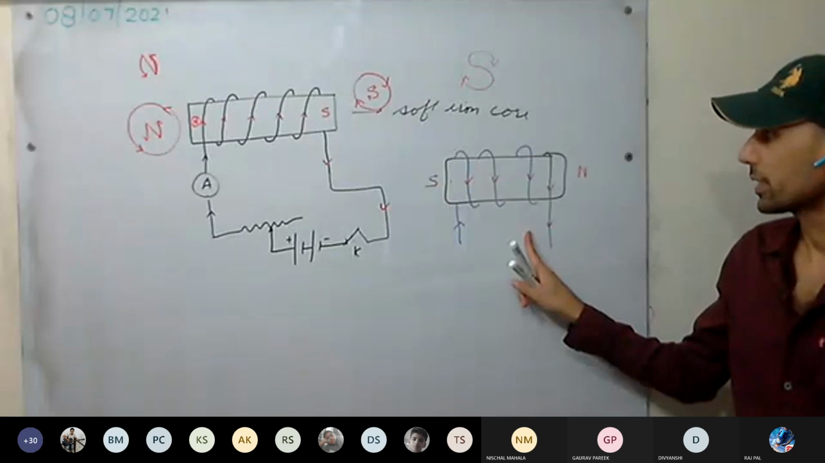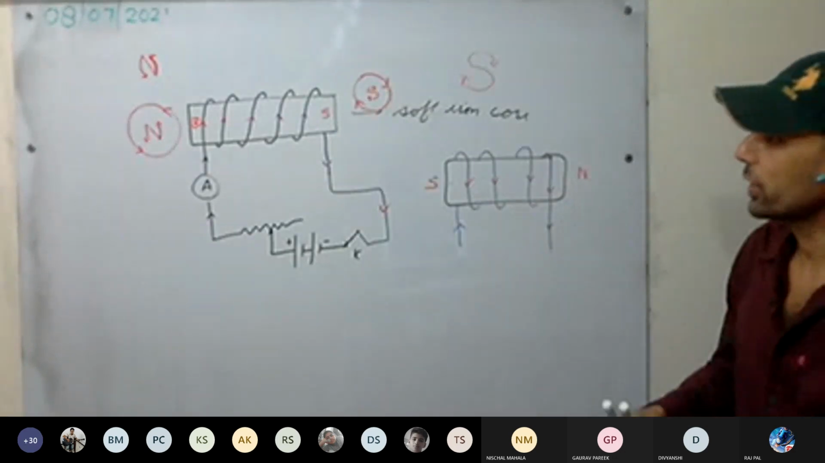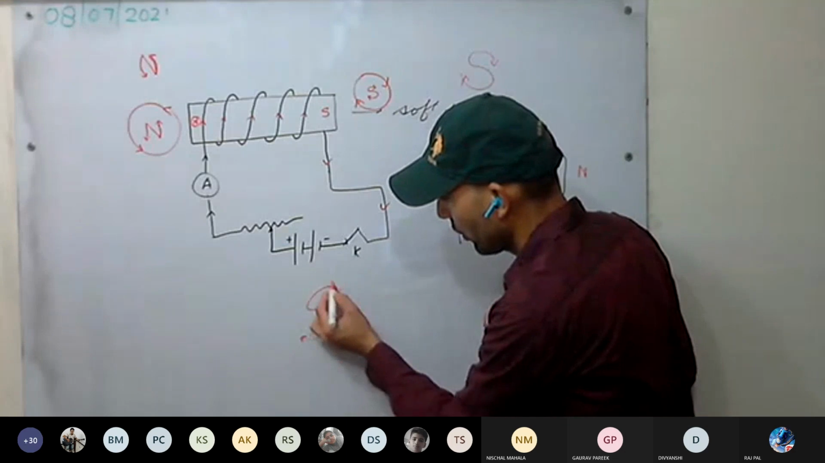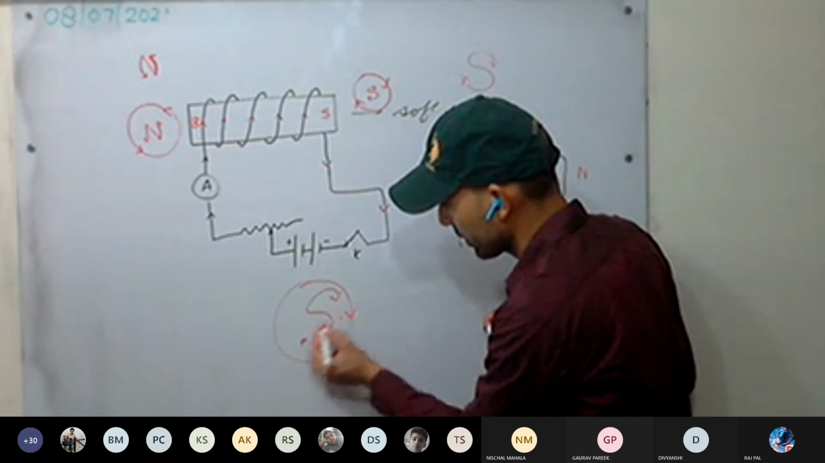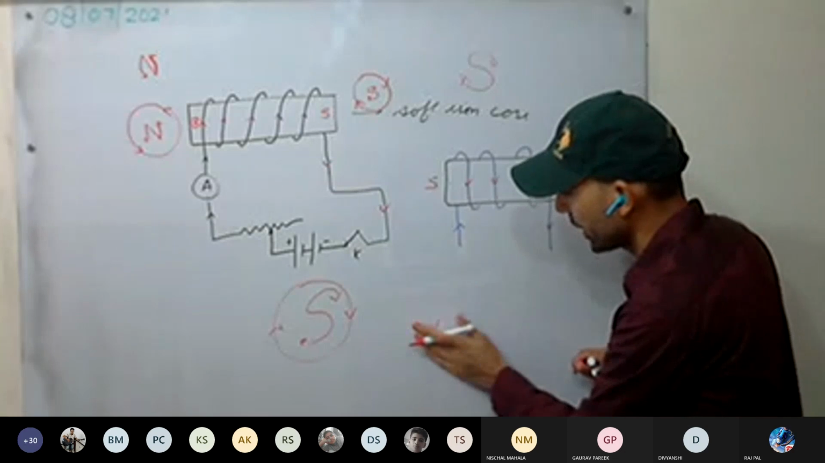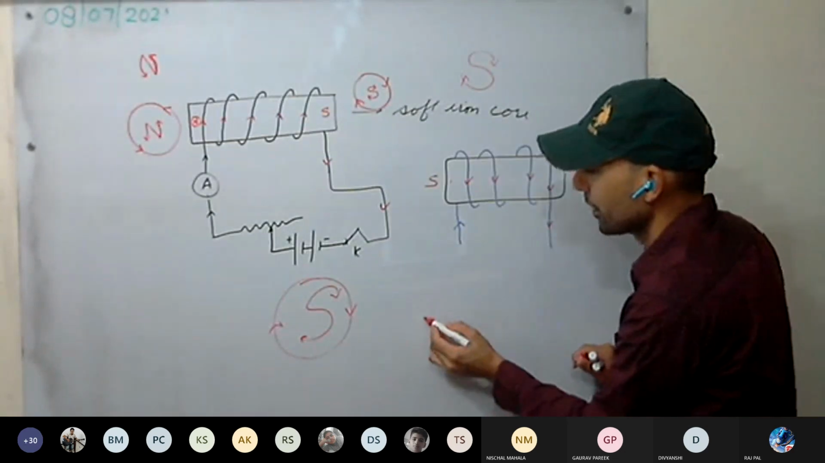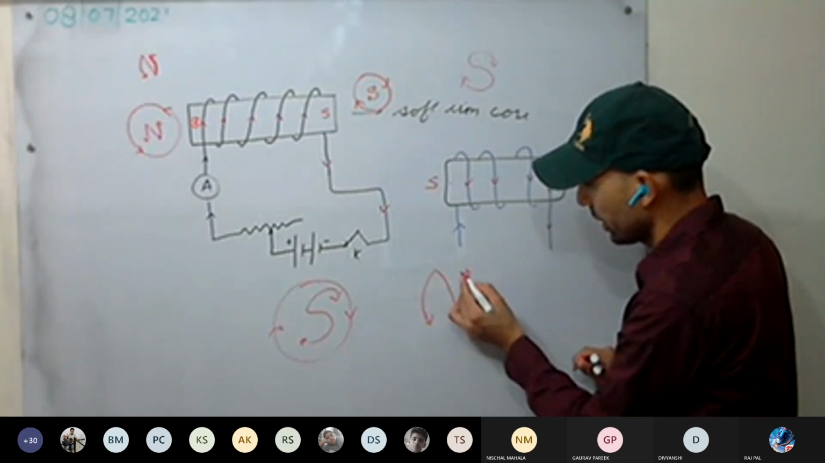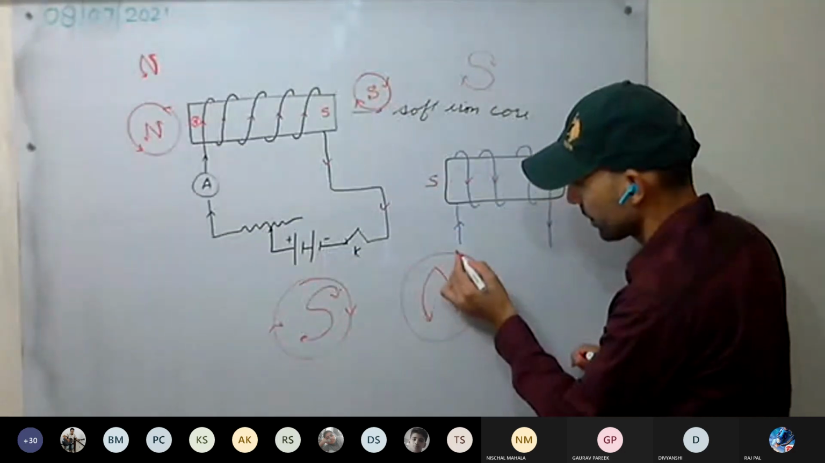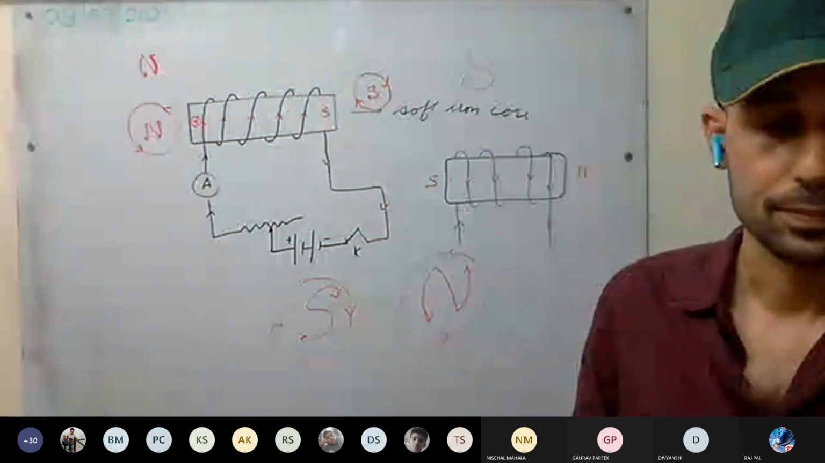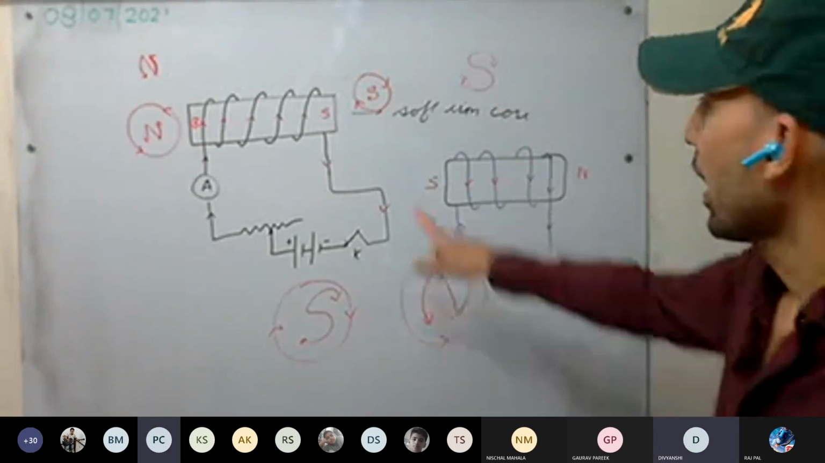This is clear. So South Pole and North Pole, how can you remember? For South, put the arrow. It is always clockwise. For North Pole, make an N. It is anti-clockwise. Understood? Yes, sir.